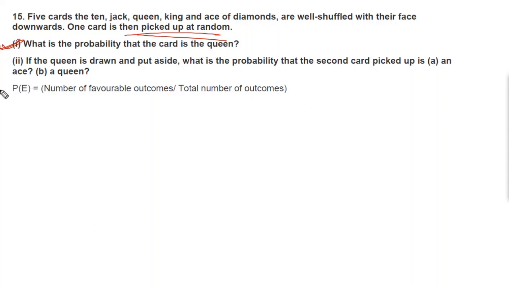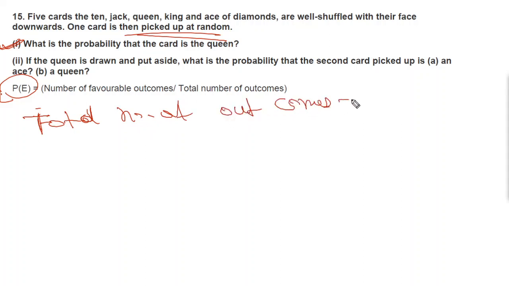So first of all, you can write the formula P of E equal to number of favorable outcomes divided by total number of outcomes. Total number of outcomes equal to 5.